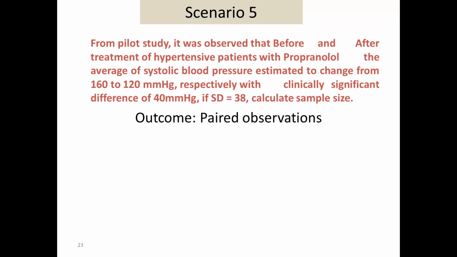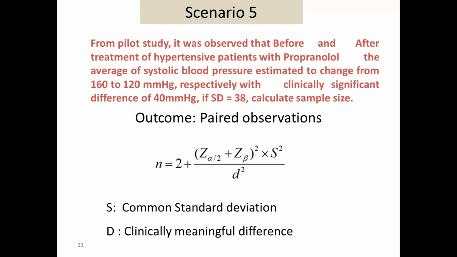I have one group of students, and before giving them a teaching method, I will assess their knowledge score, and after giving them the teaching intervention, I want to assess their knowledge score. So the score is usually measured in terms of mean. For those kinds of studies, this is the formula that we are going to use.